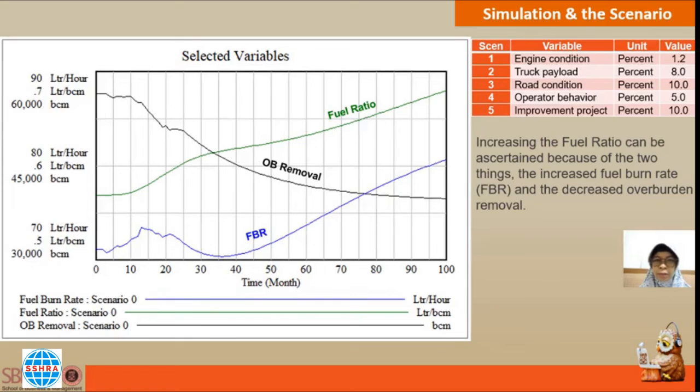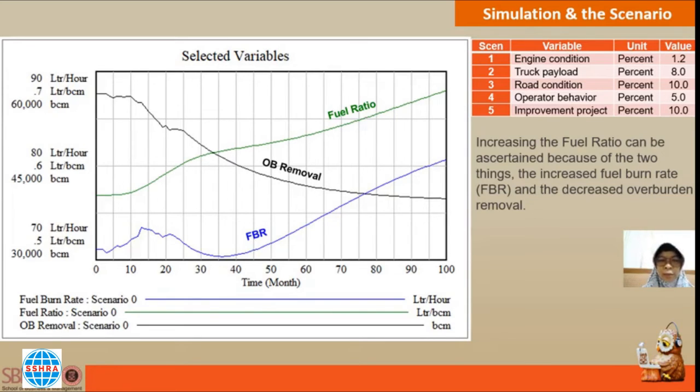In scenario 3, it is assumed if road condition can be improved according to the agreed target score, it will contribute to a 10% reduction in engine load. In scenario 4, it is assumed if operator behavior can be normalized again, it will be able to contribute to a 5% reduction in engine load.